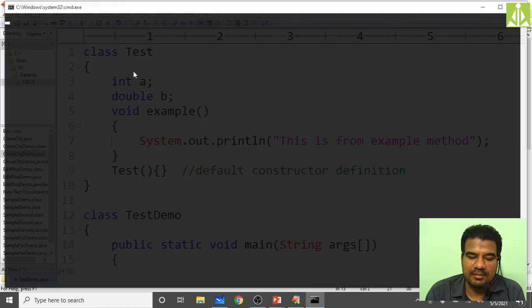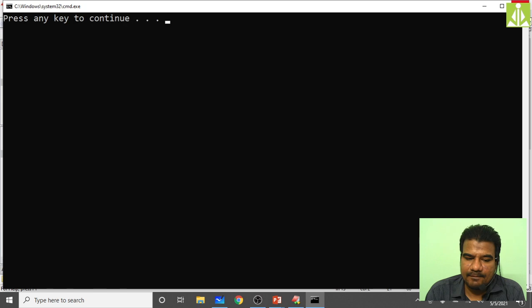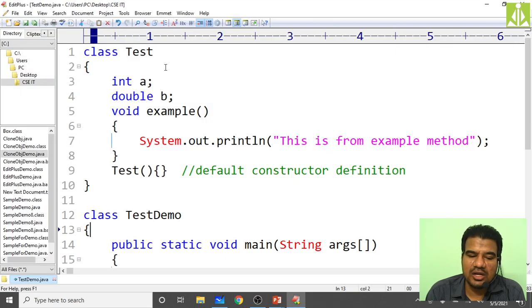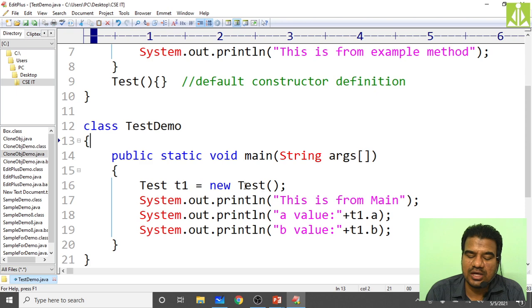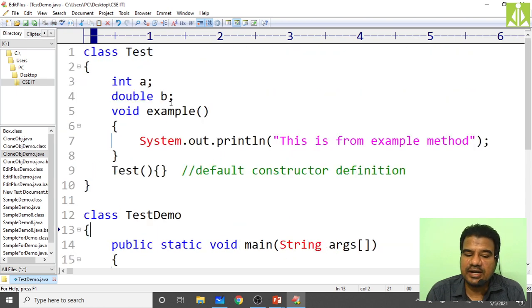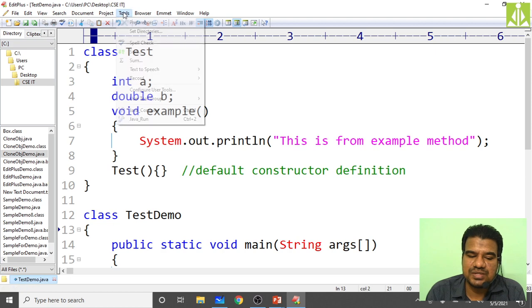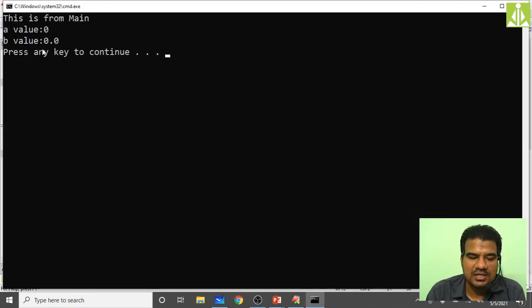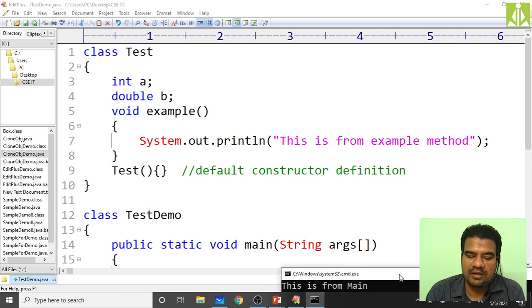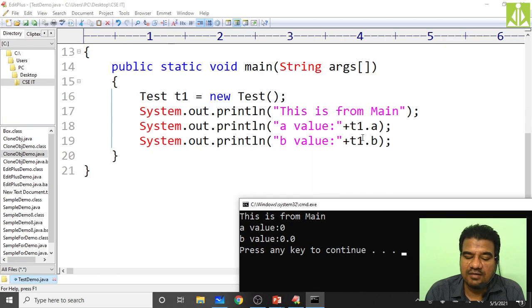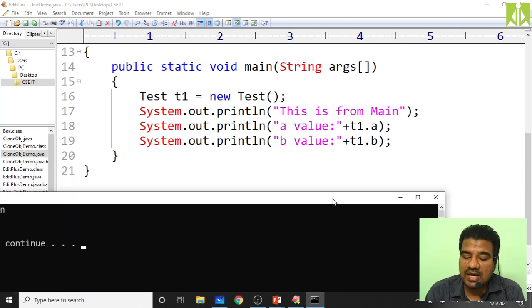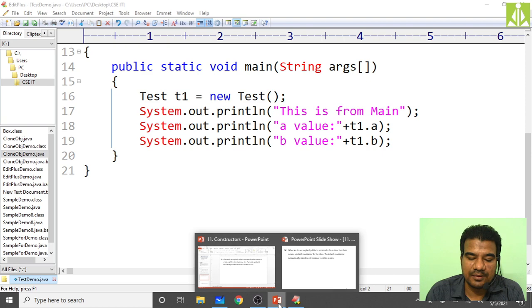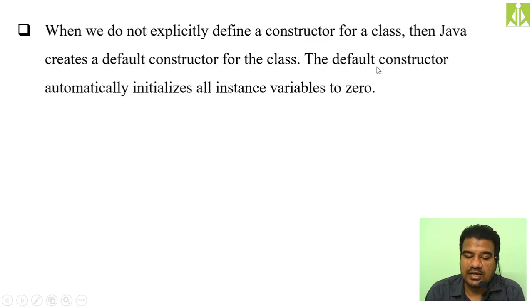We will see the output. I just want to show you that when you are invoking the default constructor, all your data members, instance variables, will be initialized to 0. Just run it. See here, 0 and 0.0 we got. When printing the values without initialization, a value is 0 and b value is 0.0. So that last statement, if you read over here, says the default constructor automatically initializes all instance variables to 0.